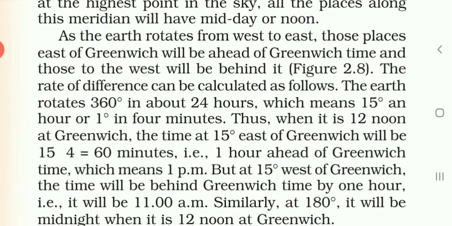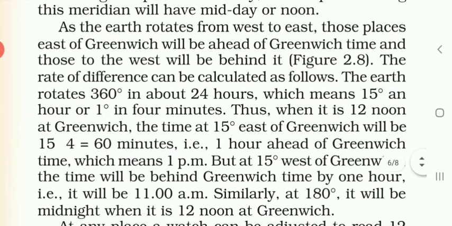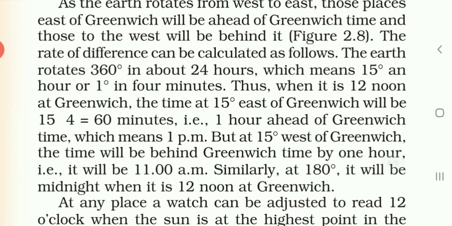So the rate of difference can be calculated as follows. The Earth rotates 360 degrees in about 24 hours, and therefore one day is of 24 hours, which means when you divide 360 by 24 hours it will come to 15 degrees. That means one time zone of the Earth is of 15 degrees.